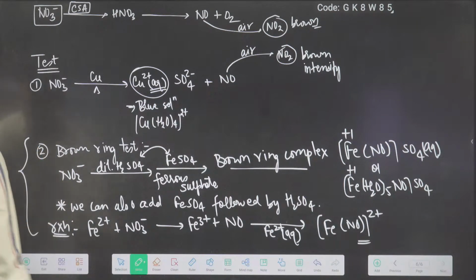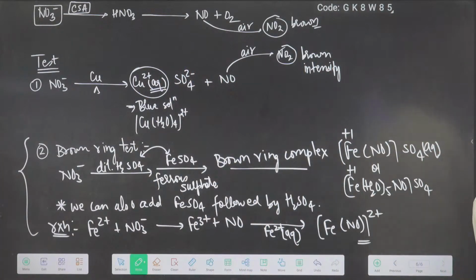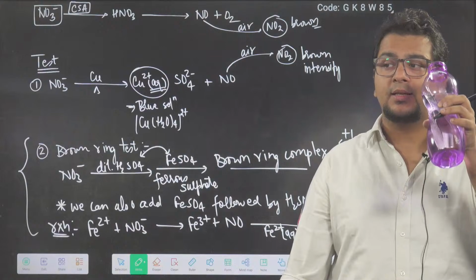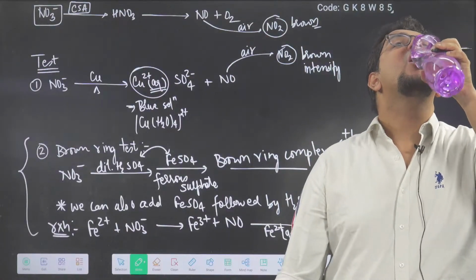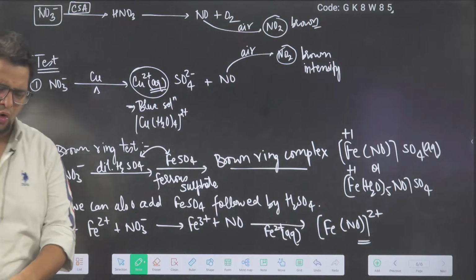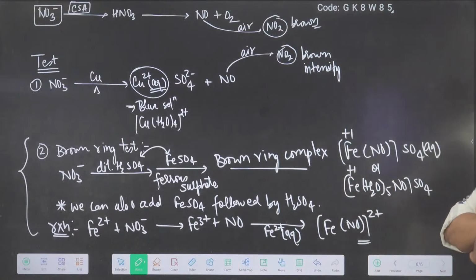So this is also important, no doubt. But you can see the size of this and the size of the chromyl chloride test. That's why for the chromyl chloride test, in the last year JEE Main 2024, 16 papers were conducted and 5 times they asked only chromyl chloride. So you can understand how important NTA thinks the chromyl chloride test is. Make sure that you revise it. Huge chances are there that it comes this year in the NEET exam. NEET 2025 chromyl chloride test, almost 100% you can think it is coming. So prepare accordingly.